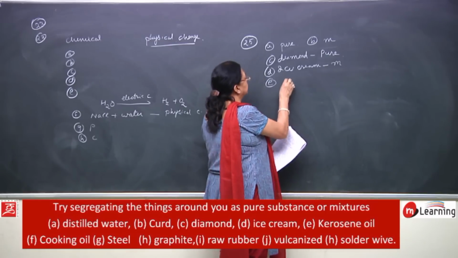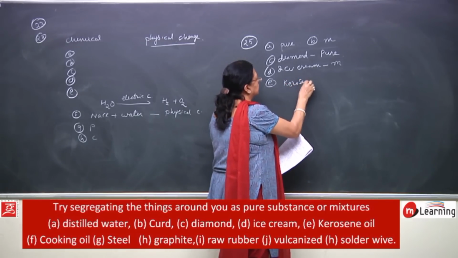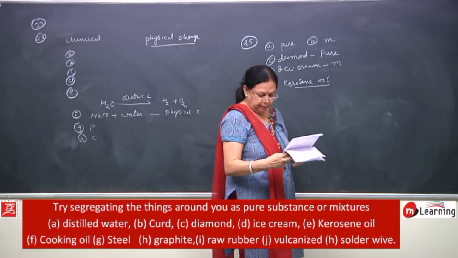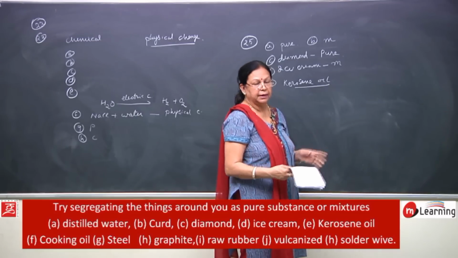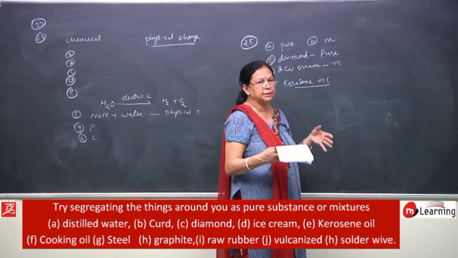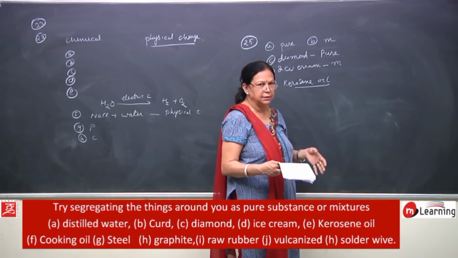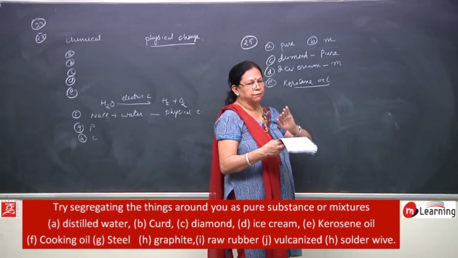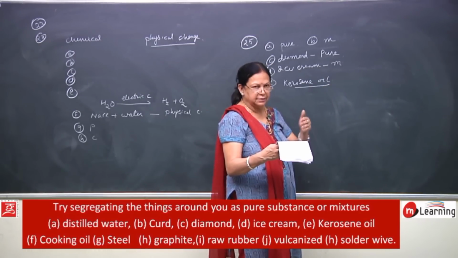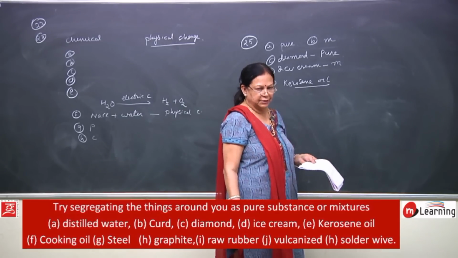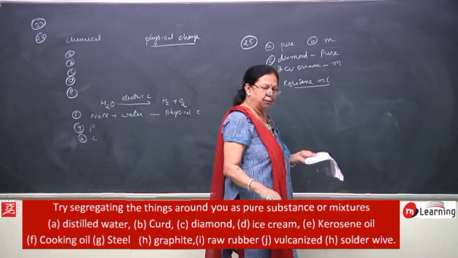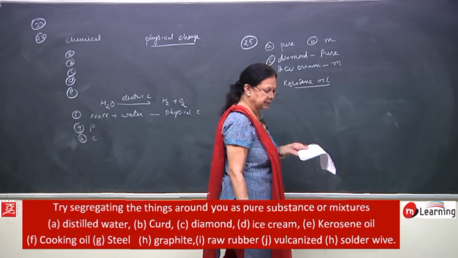Then kerosene oil. Kerosene oil, from where do we get it? We take it out from petroleum. From petroleum, kerosene oil is taken out, and petroleum is what? It is a crude oil, a mixture of many oils, and we take it out from the earth's crust. From that petroleum, this kerosene oil is separated. So, if impurities are present in it, then it is not a pure substance. If it is completely purified, then it can be a pure substance.